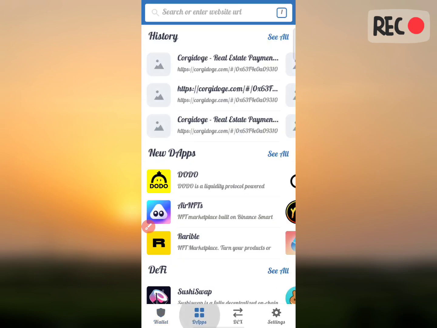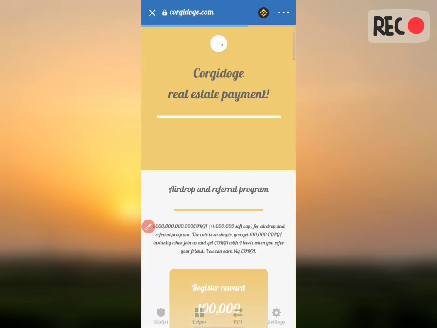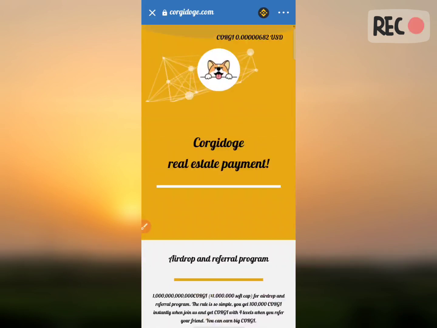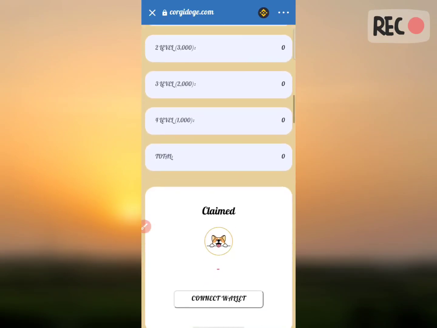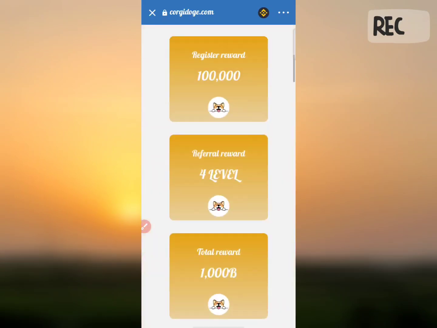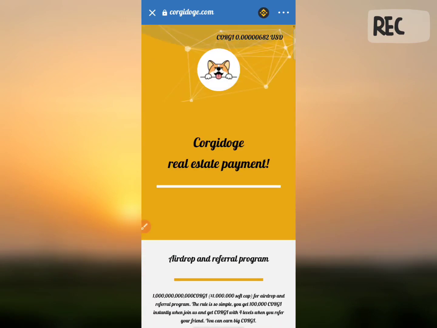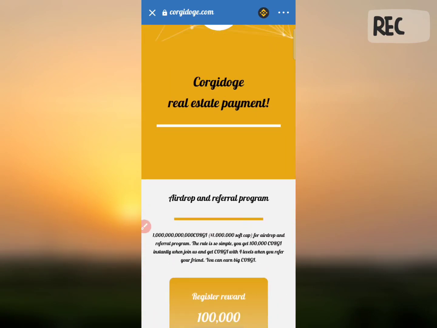Now I'll go to that website. So Kurgi Doge, as you can see here, this is the website. I'll just connect my wallet. As you can see here, I have got 1 lakh of coins. So this is the airdrop program. That means they are advertising their coins, so people have to know about them. That's why the airdrop was given. Airdrop means free tokens distributed among the members in order to let them know the coin exists. So they are giving these coins for advertising purposes.